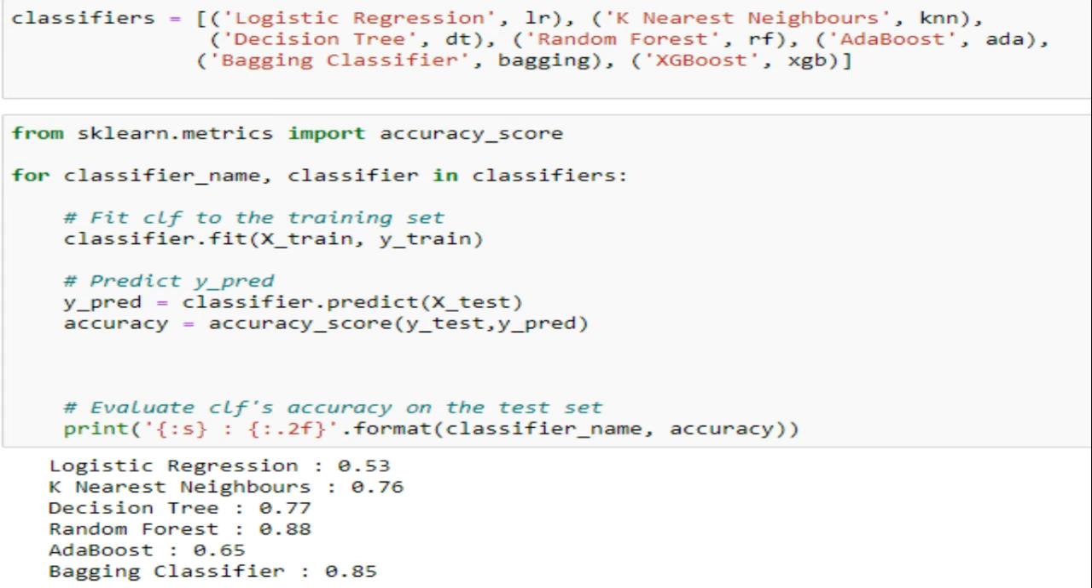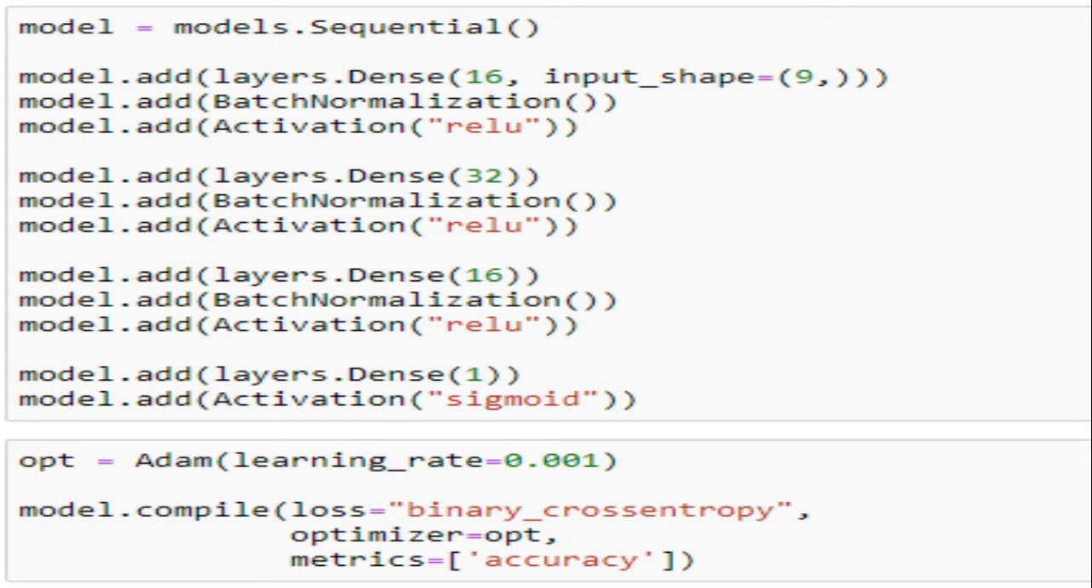As you can see, random forest clearly wins the contest. For deep learning, I have used an artificial neural network. I started with initialization of a sequential model. Then I added the dense layer with input shape of 9, 1. Then I added batch normalization to prevent overfitting. Then I used the activation function ReLU.